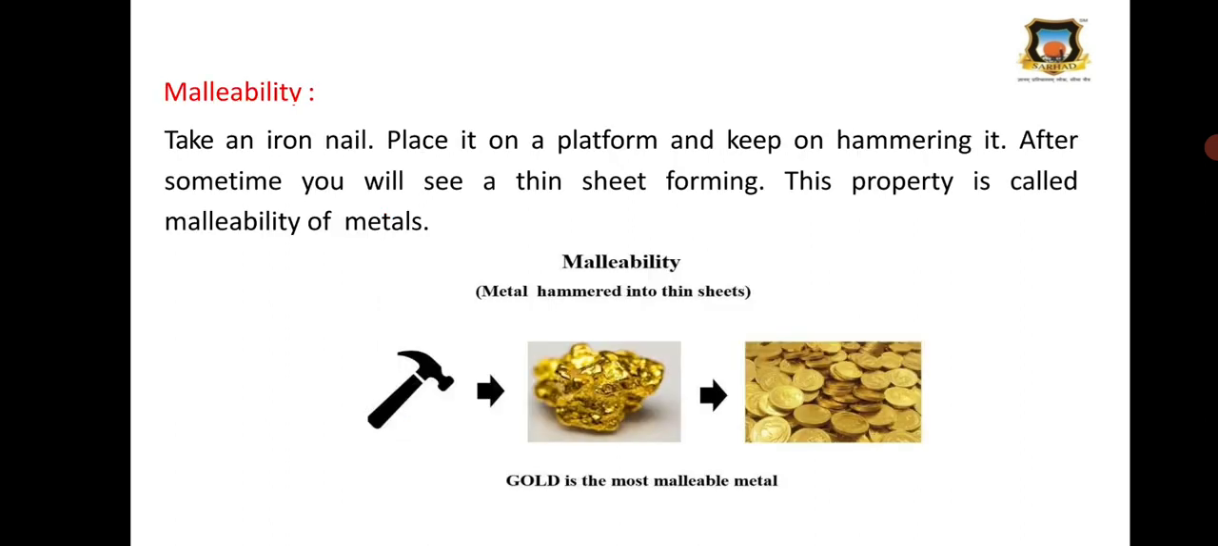Then next is malleability. Metals are malleable. Take an iron nail, place it on a platform and keep on hammering it. After some time you will see a thin sheet forming. That is, we can draw sheets from metals by hammering. This property is called the malleability of metal. Here you can see the gold. We can hammer this gold and make coins or sheets from gold or from any metal. Therefore, metals are malleable.